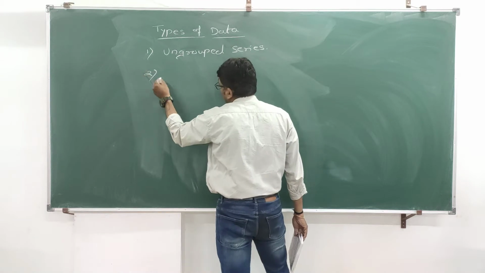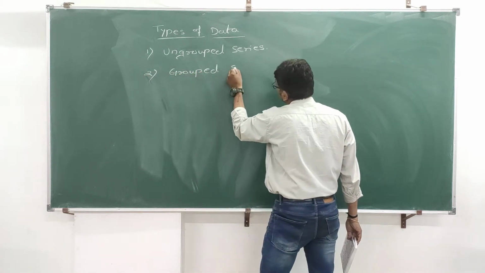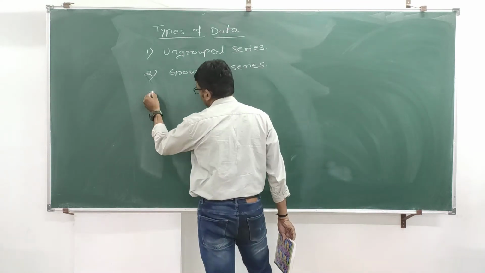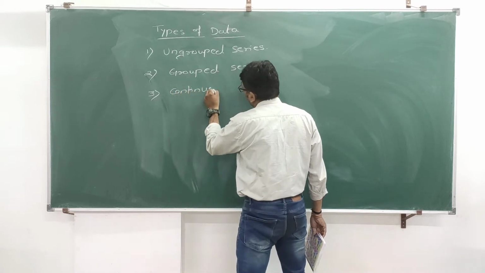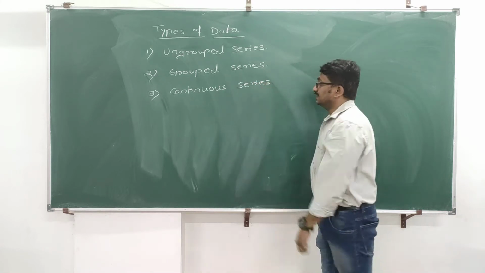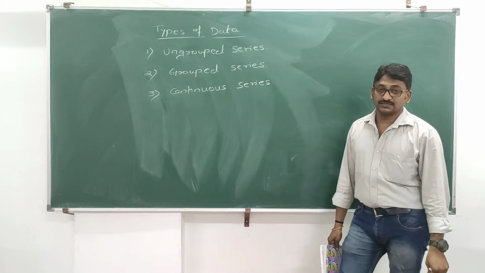Second one is group series. And third one is continuous series. These are the 3 types of data or observations or series.